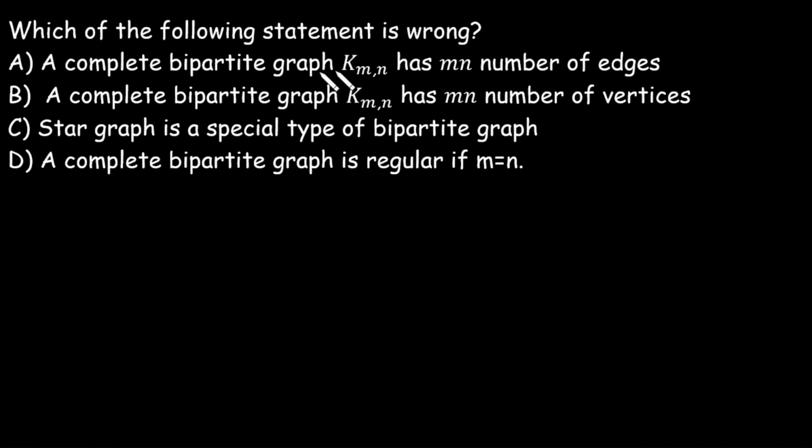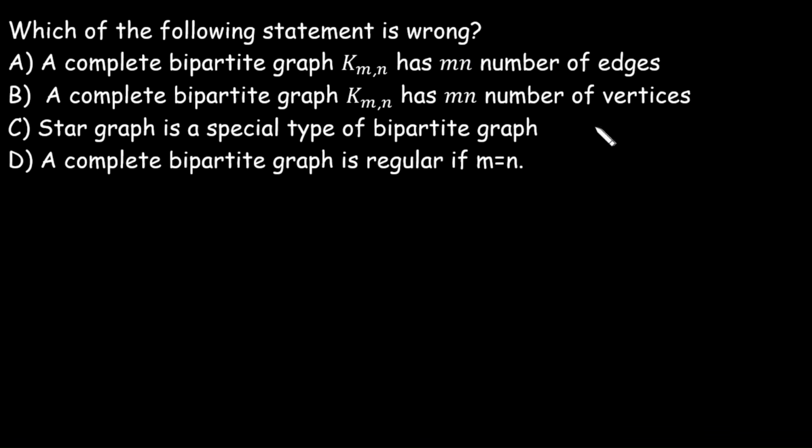Next question is: which of the following statements is wrong? First, a complete bipartite graph K(m,n) has total edges m times n. Second, it has m plus n vertices. Third, a star graph is a special type of bipartite graph. And the last, a complete bipartite graph is regular if m is equal to n.